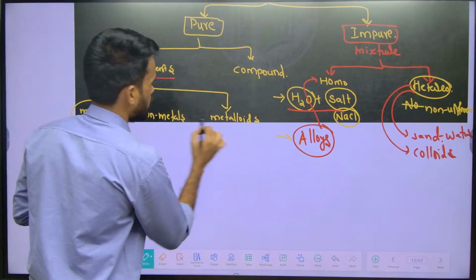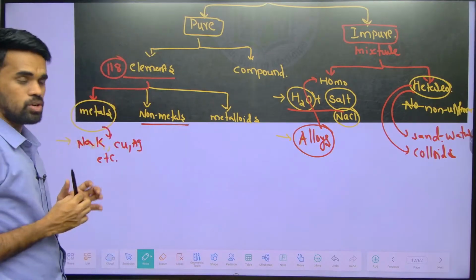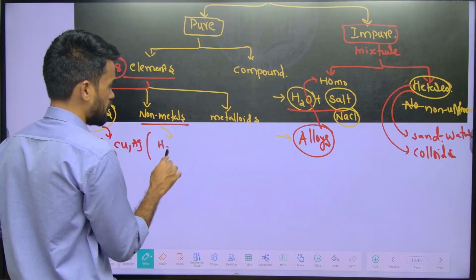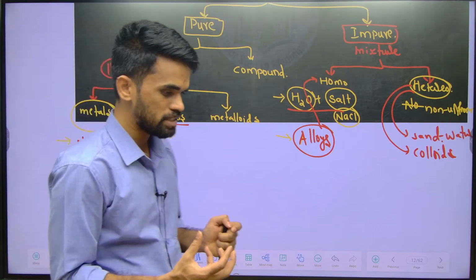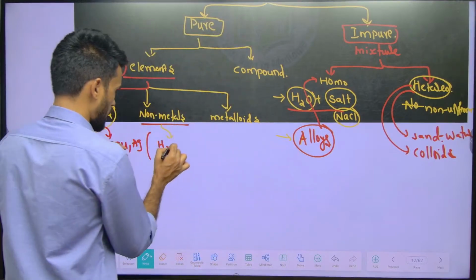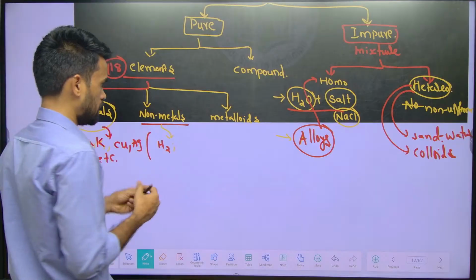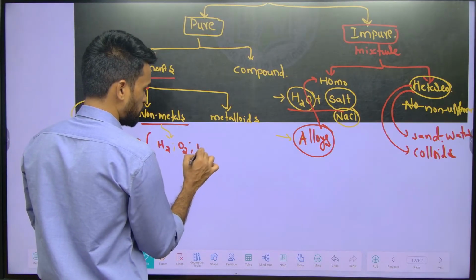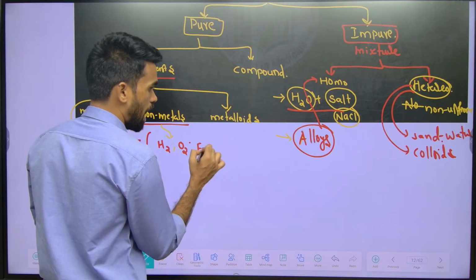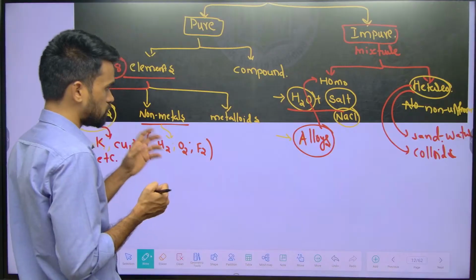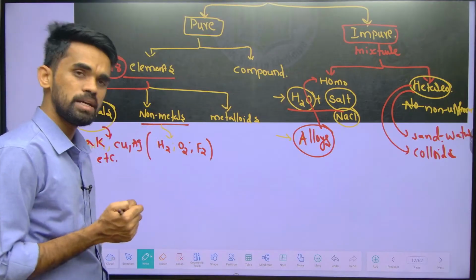Now metalloids and non-metals. Non-metals here means, for example, hydrogen gas. How does hydrogen exist in nature? It exists in the H2 form. So hydrogen is a non-metal, and oxygen is also a non-metal. Fluorine and chlorine are called halogens. All these are non-metals, and noble gases are also considered non-metals here.